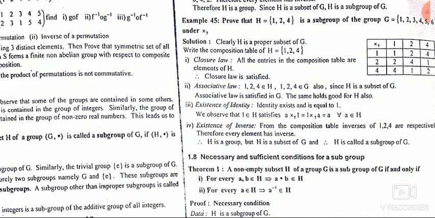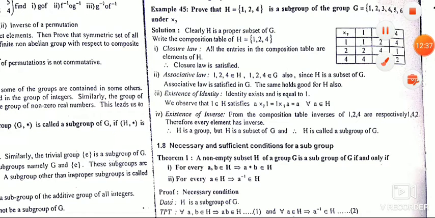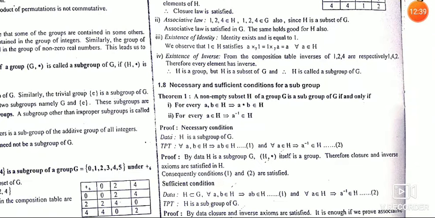So therefore H is a group, but H is a subset of G. So therefore H is called a subgroup of G. So next one is the necessary and sufficient condition of a subgroup. That is the simplest way to tell whether a subset is a subgroup.